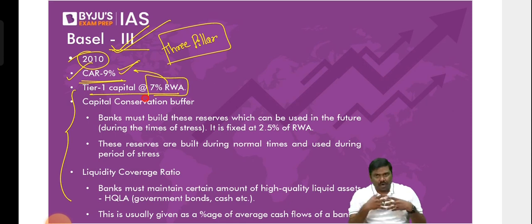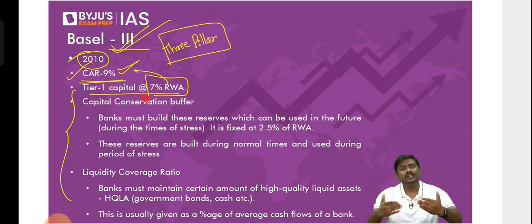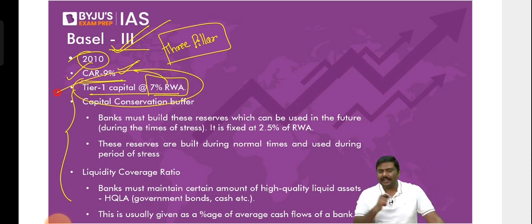So when tier 1 capital is more reliable, obviously they will tell you to collect more and more tier 1 capital. That is the reason the capital adequacy ratio is 9%. But out of the total capital that you're holding, tier 1 capital has to be at least 7% of risk-weighted assets.